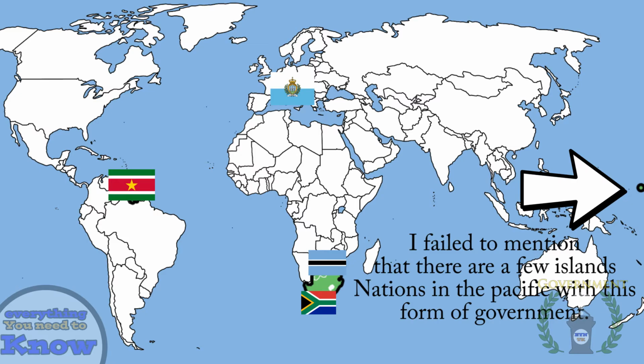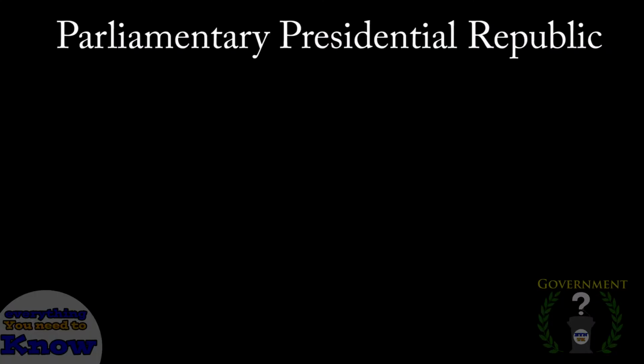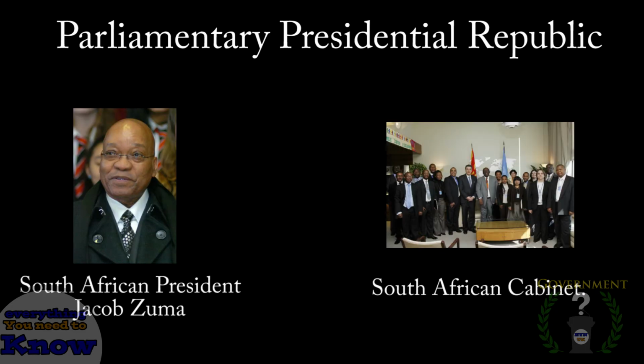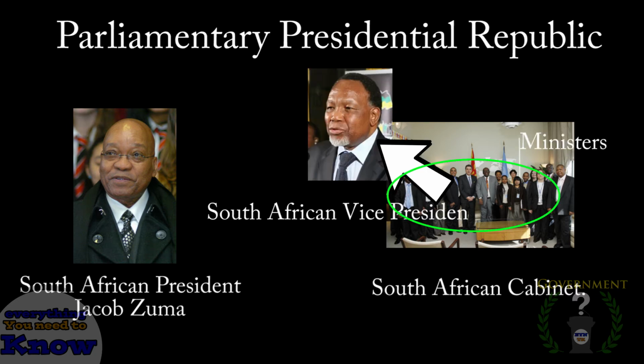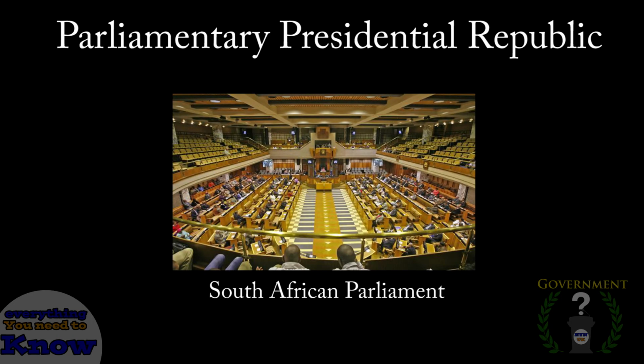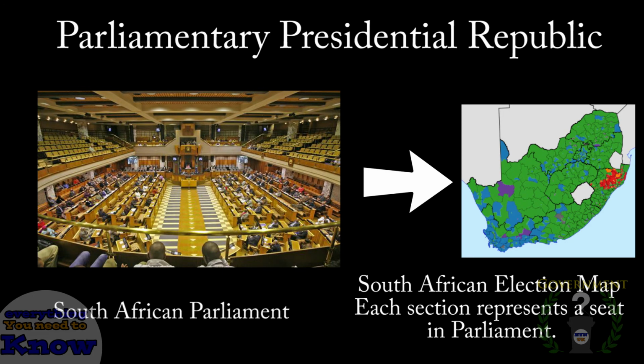This method of government is very similar to the parliamentary republic, except that they have no prime minister. Instead, the executive power is composed of a president and his cabinet. The president's cabinet is made up of a vice president and ministers who are all appointed by the president from the parliament. Speaking of parliament, the presidential parliamentary republic does have a parliament that takes care of legislative duties. The members of parliament are elected by the people and all represent different parts of the country.